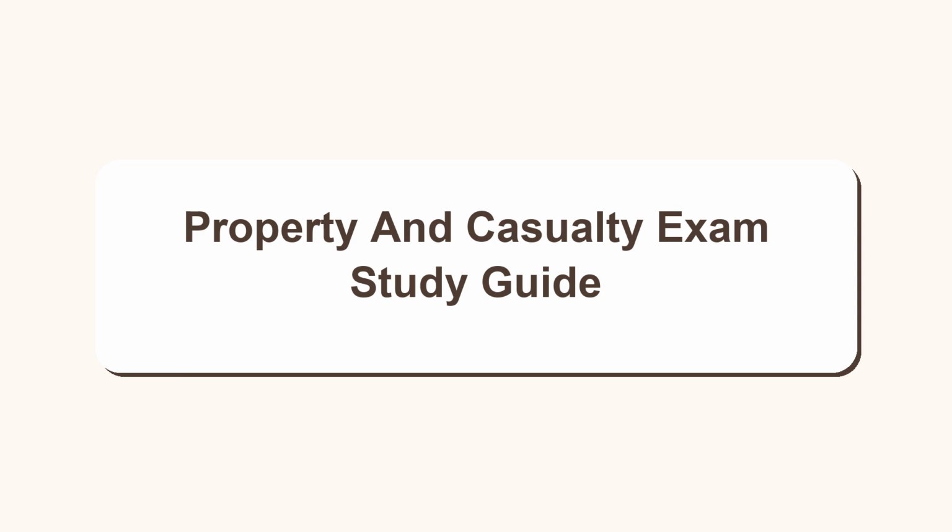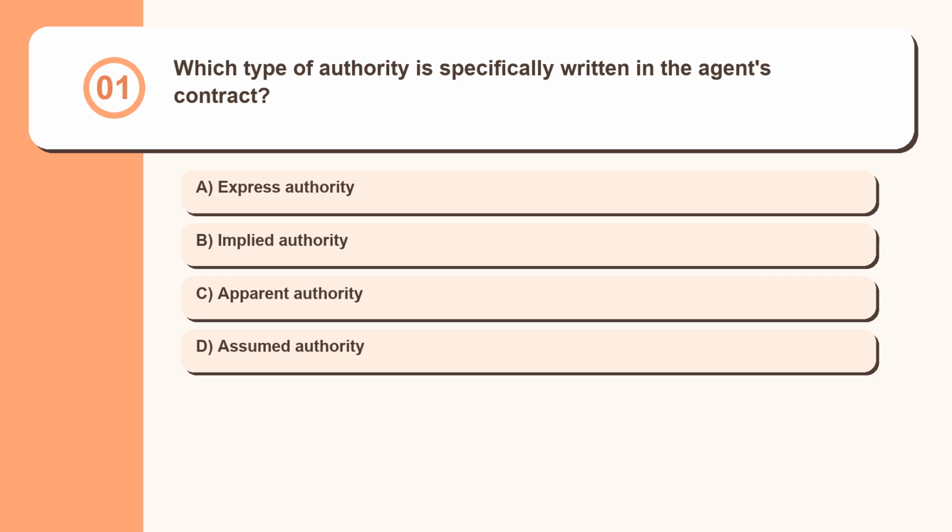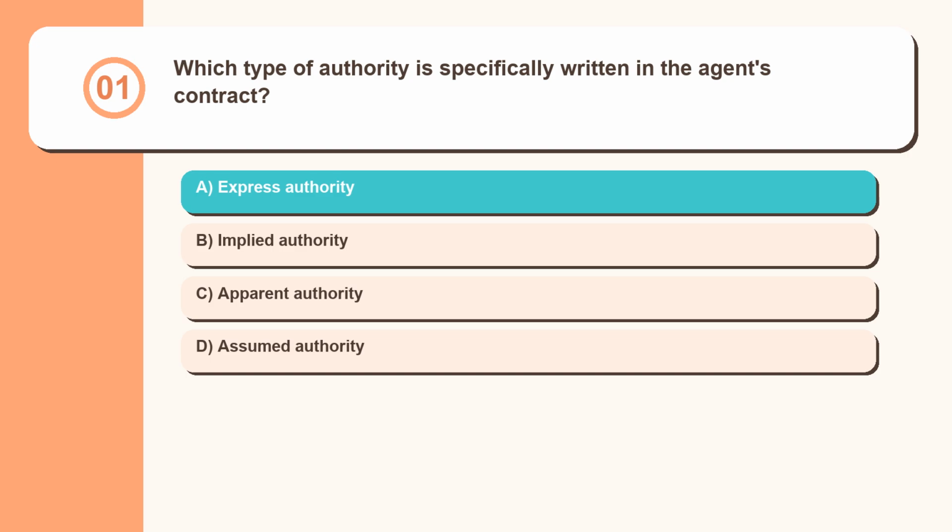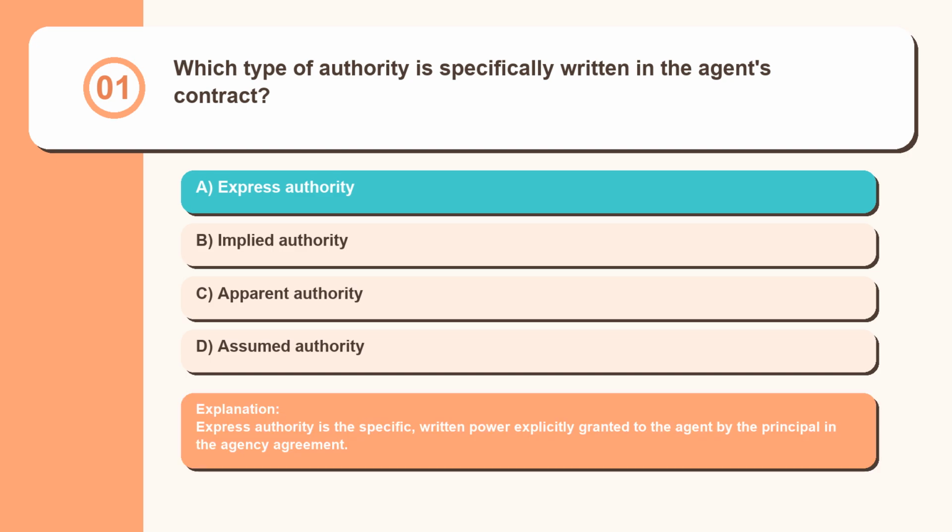Property and Casualty Exam Study Guide. Question 1. Which type of authority is specifically written in the agent's contract? Express authority, implied authority, apparent authority, assumed authority. Express authority is the specific, written power explicitly granted to the agent by the principal in the agency agreement.